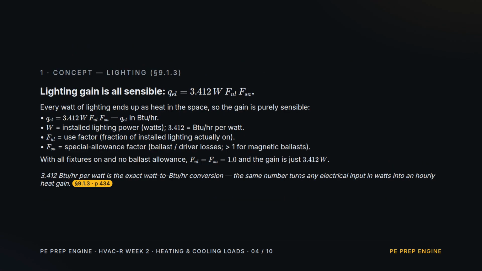Concept 3. Lighting. Every watt of light becomes heat in the room, so it's all sensible. The gain is 3.412 times the installed watts, times a use factor for how much is actually on, times a special allowance factor for ballast or driver losses. All fixtures on, no ballast allowance, both factors are 1, and it's just 3.412 times the watts.